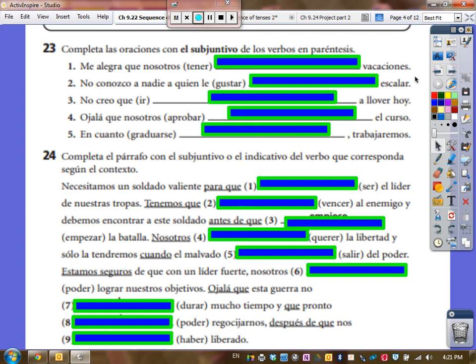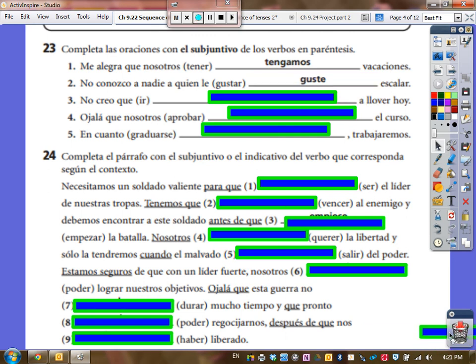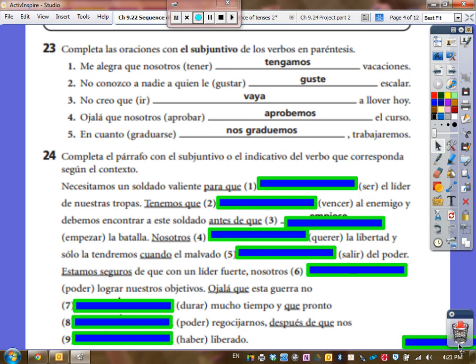Let's go over your homework. Number 1 should be tengamos. Number 2 should be guste. 3 should be vaya. 4, aprobemos. And 5, nos graduemos.